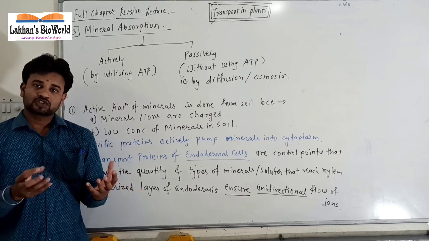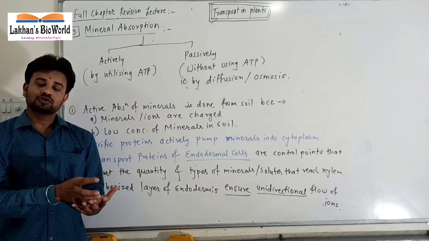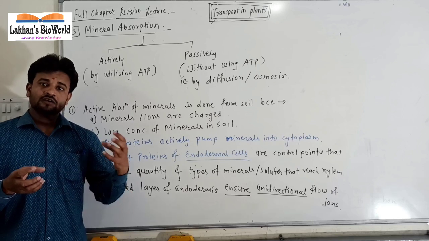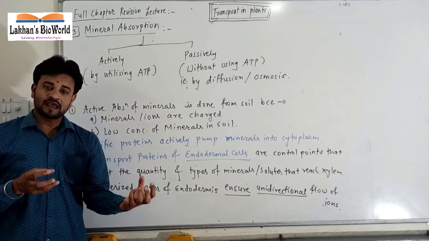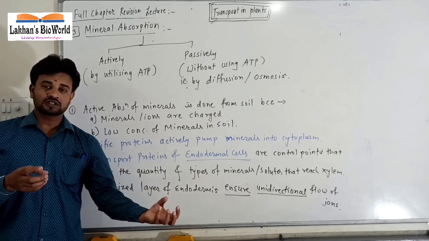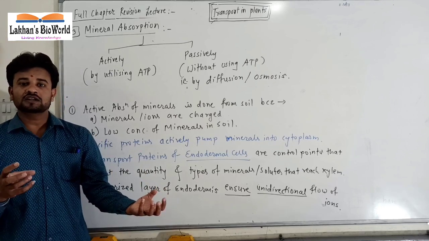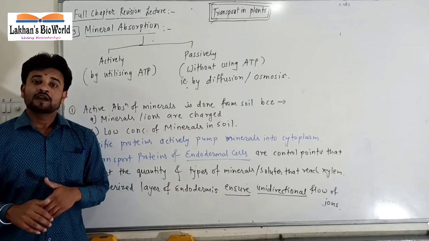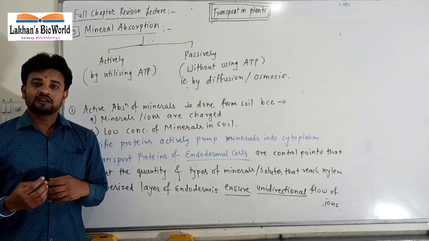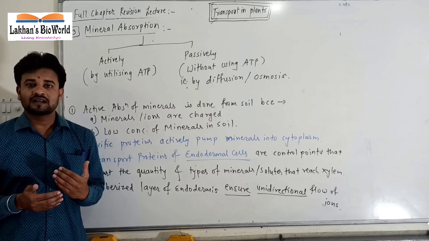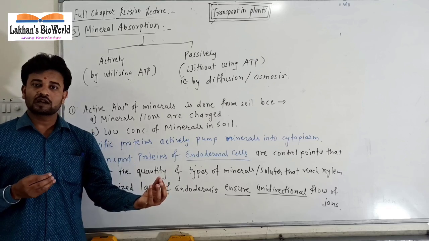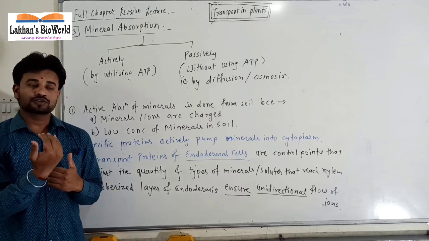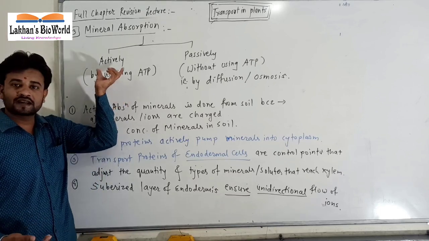मतलब हमें क्या करना है, चार्ज्ड पार्टिकल्स को, आयंस को सॉइल से उठाकर प्लांट में लेना है, प्लस सॉइल में उस मिनरल का कंसंट्रेशन बहुत कम है as compared to plant body, means low concentration of mineral to high concentration of mineral. इस तरीके से अपोजिट डायरेक्शन में हमें उसे एब्जॉर्ब करना है। तो इस तरीके का जब एब्जॉर्प्शन होता है, when there is movement against the concentration gradient, that is from low concentration of mineral to high concentration, so that will require energy. It is an uphill process and that will use ATP. It is called active absorption.